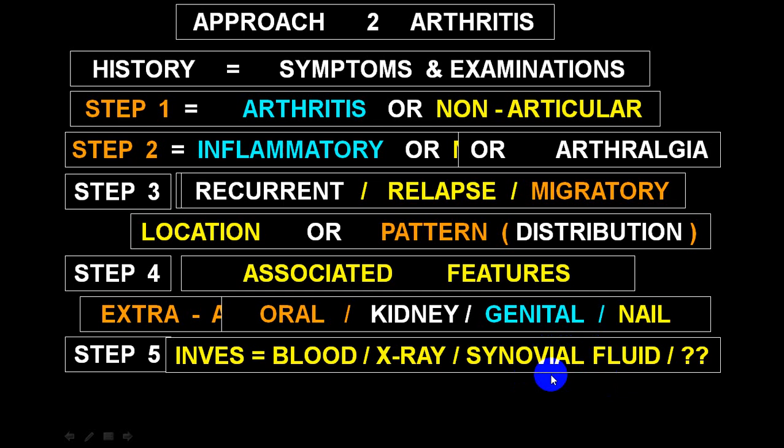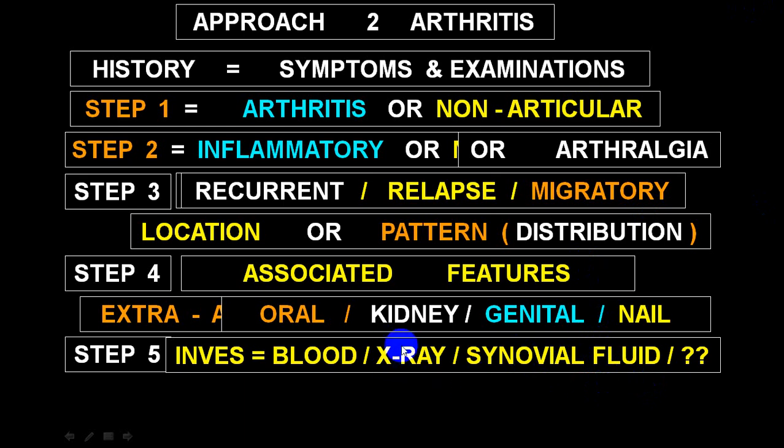Also, it will help to differentiate pyogenic from tubercular and viral. So this is the importance of doing a synovial fluid examination and sending it for what we call a cellular study, crystal study, and culture. 3C: cell, crystal, and culture, and antibiotic sensitivity.